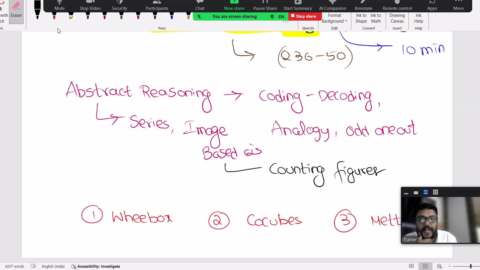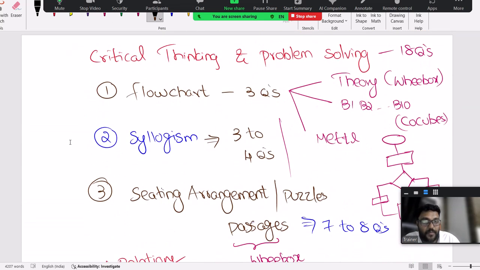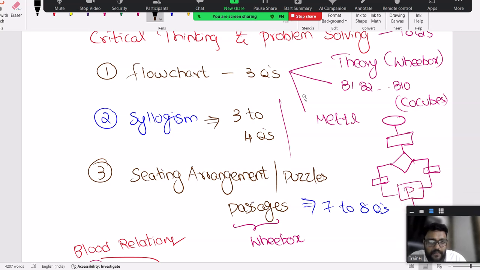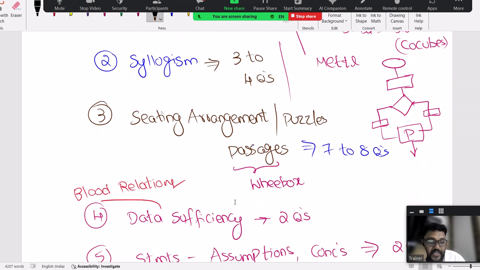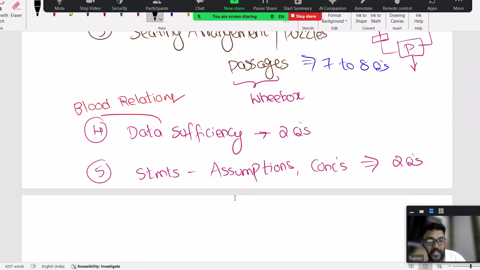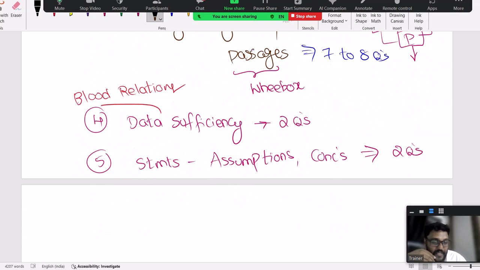In image based questions, one question on straight lines. Counting figures also there may be a chance. In Wheebox, they're asking counting figures, not on all platforms. This is regarding abstract reasoning, whereas in critical thinking and problem solving, we can observe flowchart theory based questions we discussed, not related to boxes and diagrams. We'll focus on that next. But syllogism, we discussed a couple of questions. Seating arrangement, one or two questions we discussed. Passages, we discussed two passages. Data sufficiency we discussed, and the last question was also data sufficiency. And we discussed statements and assumptions, statements and conclusions as well.